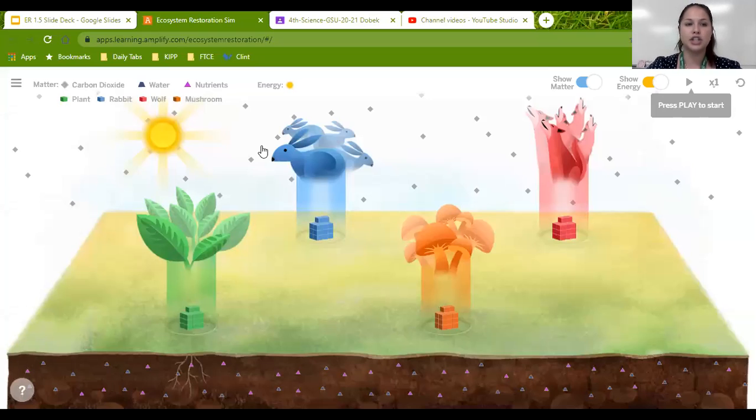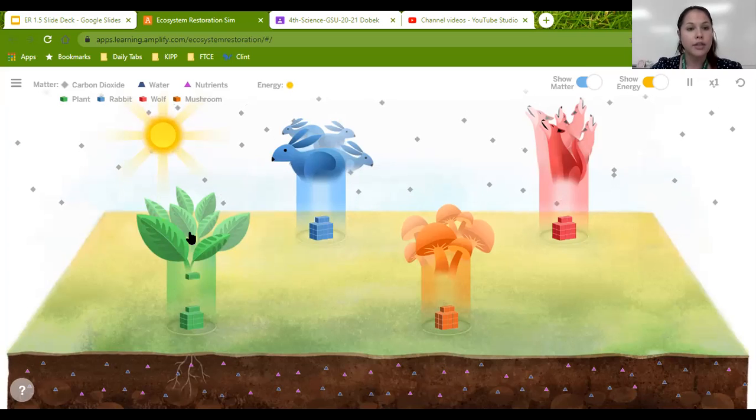So I have this simulation here. We see carbon dioxide in the air as these diamonds. We see these purple triangles as nutrients. We see that the sun is giving energy, and these blocks down here are different matter. So this shows the plant matter, the rabbit matter, the mushroom matter, and the wolf matter. All things are made of matter. So we're going to watch to see how the matter in each of these organisms moves through the ecosystem.